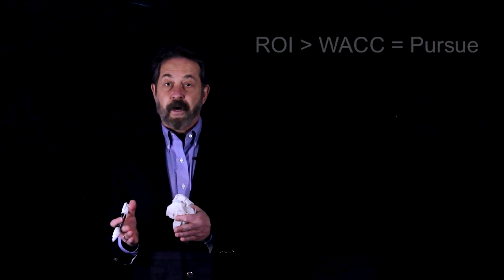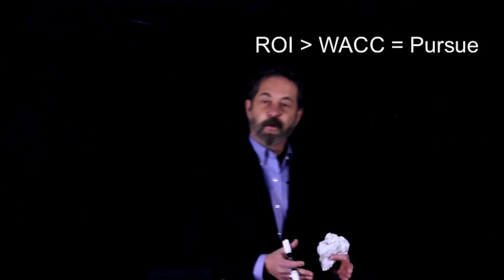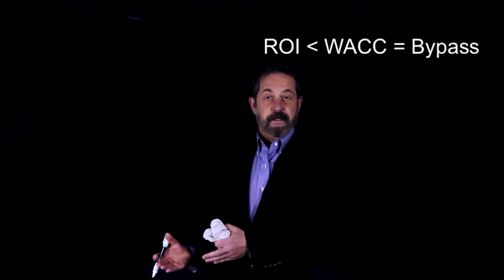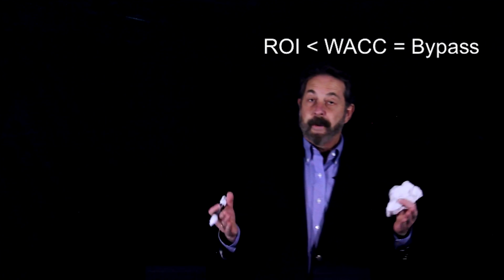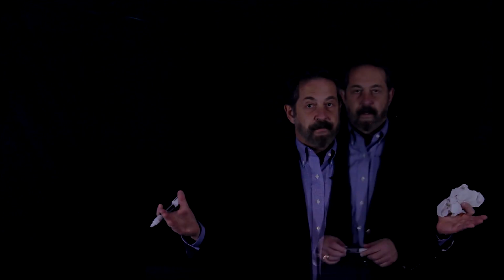So weighted average cost of capital is fluid, and the guideline is that it's used as a hurdle rate. If the company anticipates making more than the weighted average cost of capital, it should pursue that initiative. If, on the other hand, the initiative is expected to return less, then the company should bypass it. Does that make sense? Okay, let's move away from the theory and into the actual details.